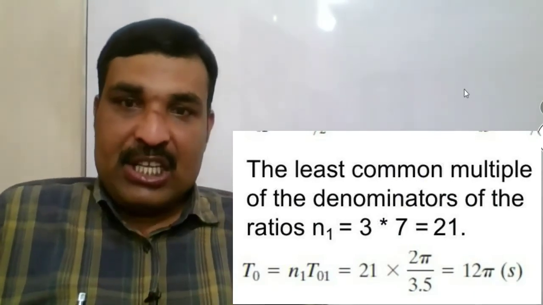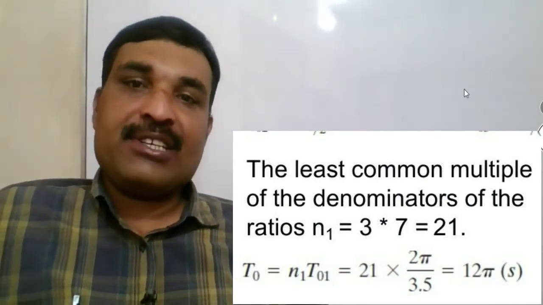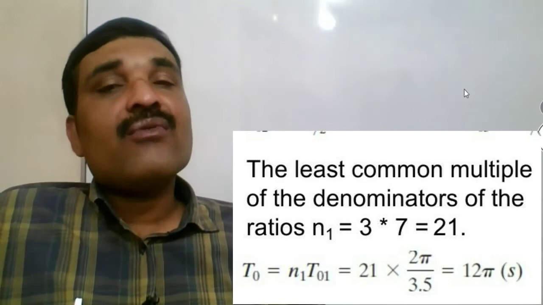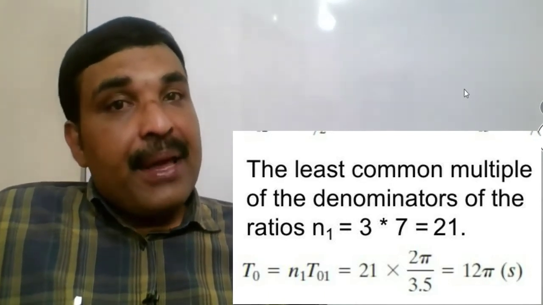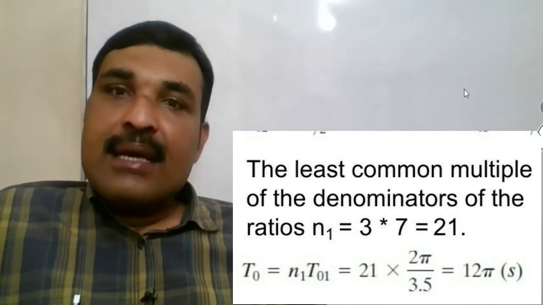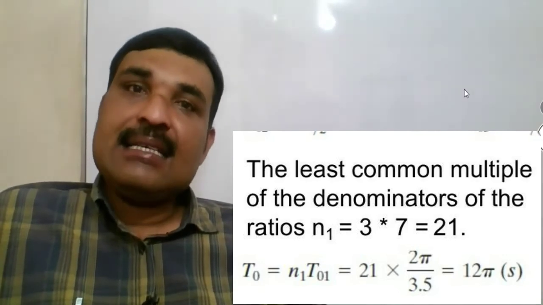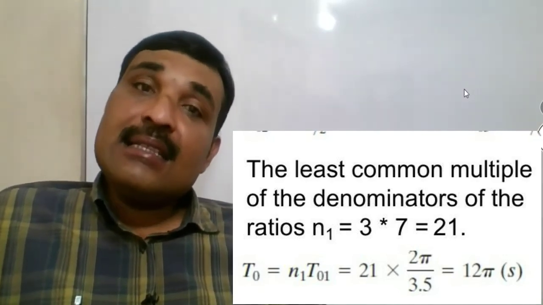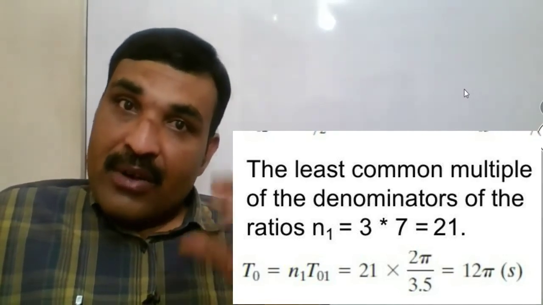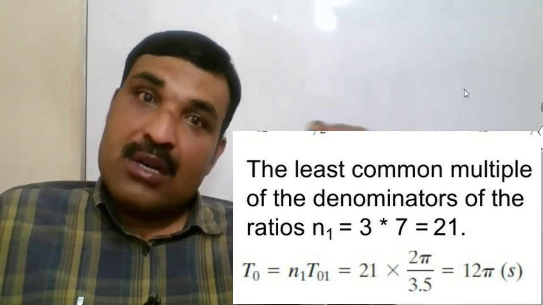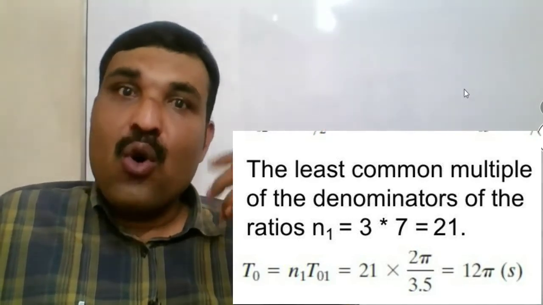Now, we are going to apply a trick for evaluating the common period. Common period T0 is equal to n multiplied by the smallest period of x1(t), x2(t) and x3(t). Here the smallest period is T01, that is equal to 4 pi by 7.